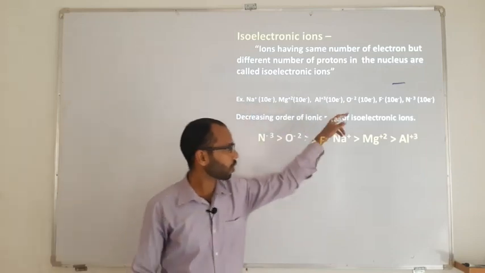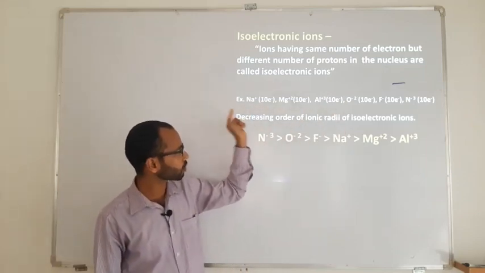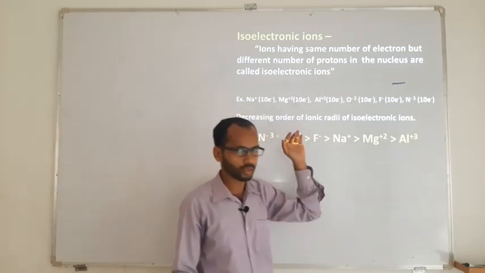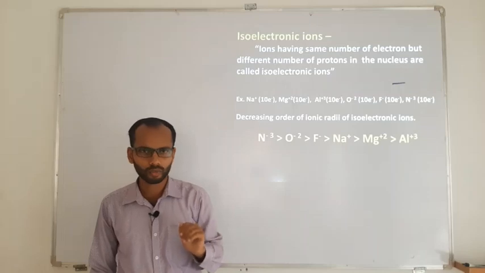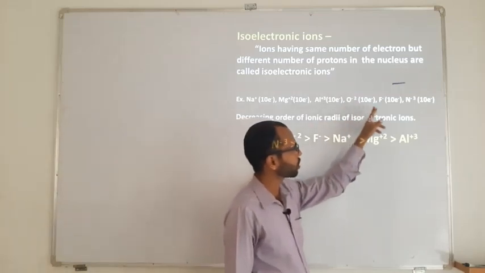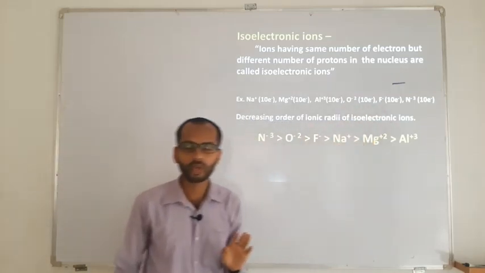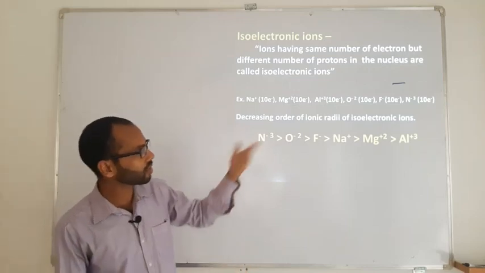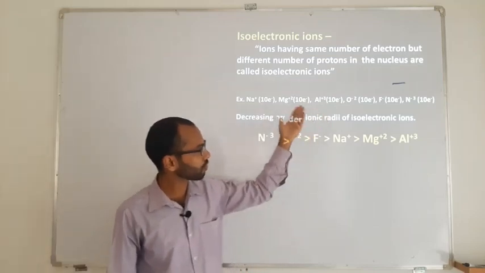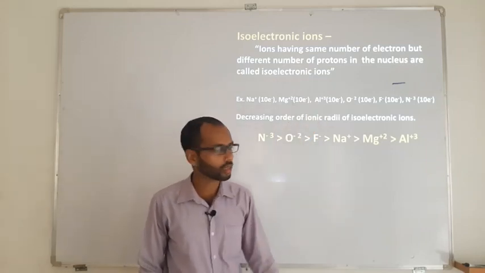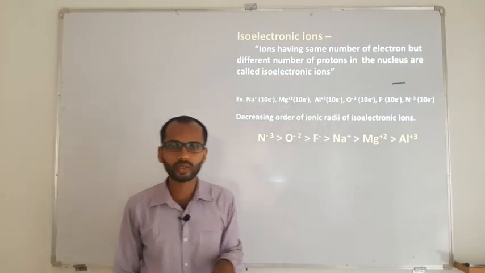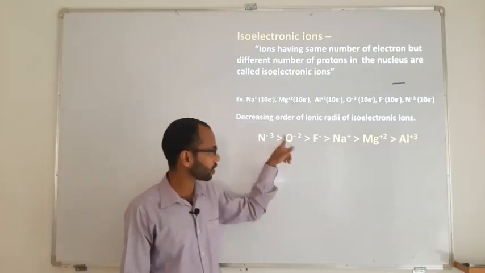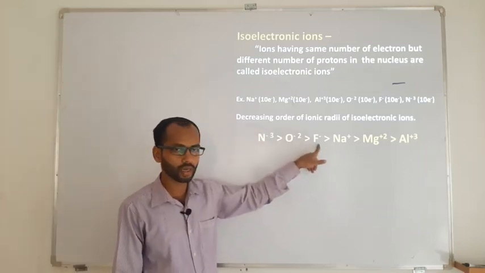If you see all these ions, you will come to know that sodium, magnesium and aluminum are cations. They are positively charged, which means definitely they are smaller in size. Whereas oxygen, fluorine and nitrogen have a negative charge, which means they are definitely large in size. Within that, oxygen has -2, fluorine has -1, nitrogen has -3. Nitrogen has a bigger negative charge, definitely more repulsion, bigger size. So nitrogen is bigger than oxygen, and oxygen is bigger than fluorine.